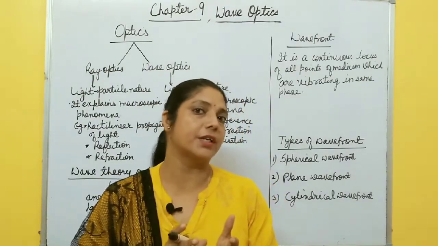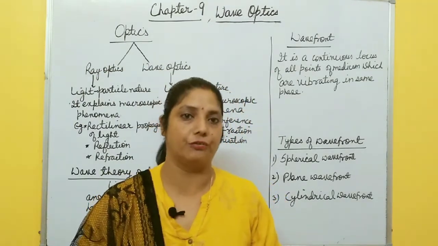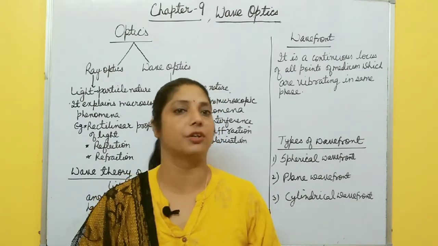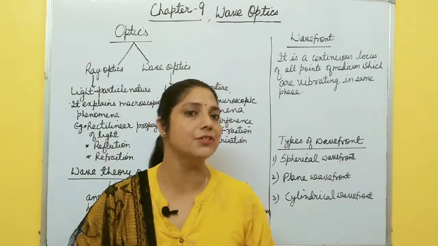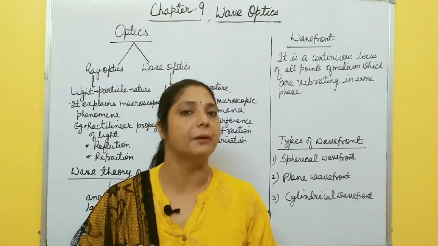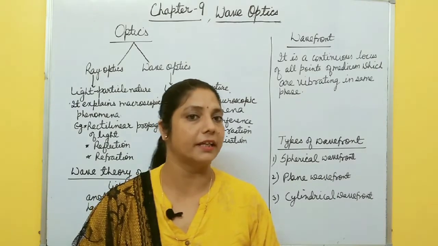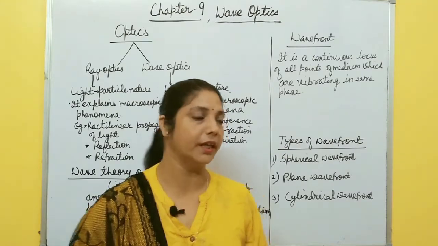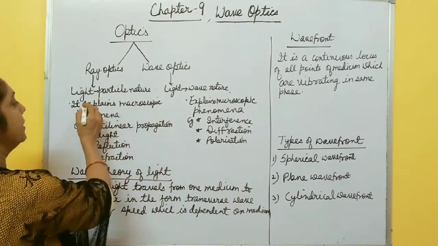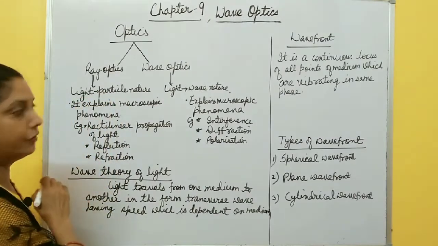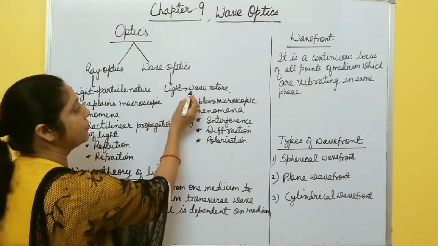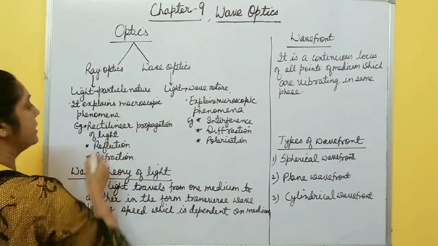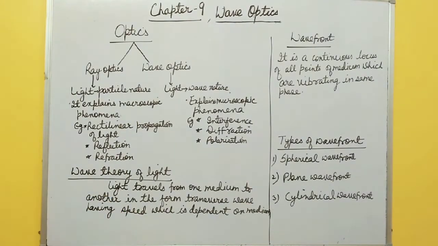In ray optics you studied about the particle nature of light, and in wave optics you studied about the wave nature of light. You know that light has dual nature. Sometimes it behaves like a particle and sometimes it behaves like a wave. You will study this dual nature in the next chapter of physics. So in ray optics you studied the particle nature of light, but in wave optics you study the wave nature of light.